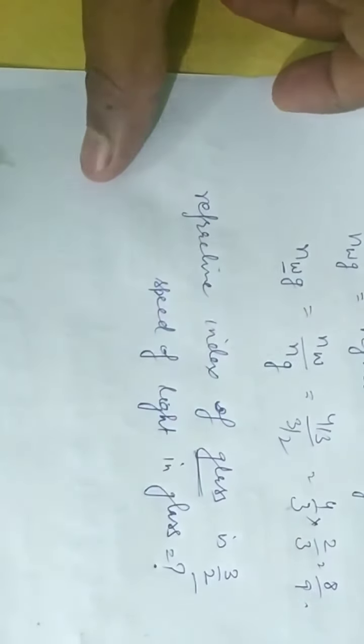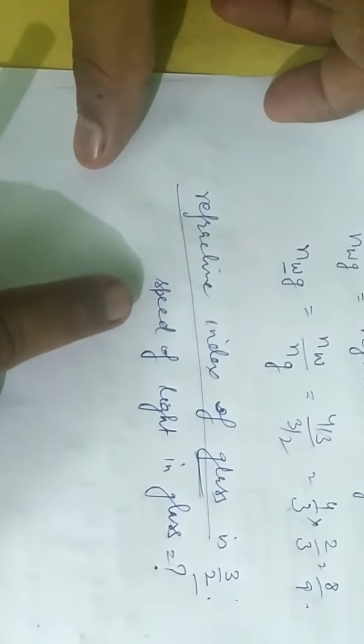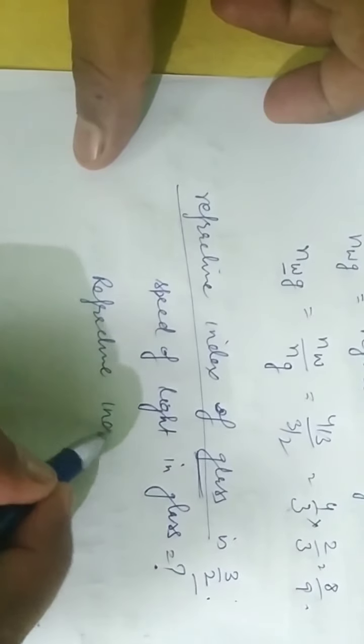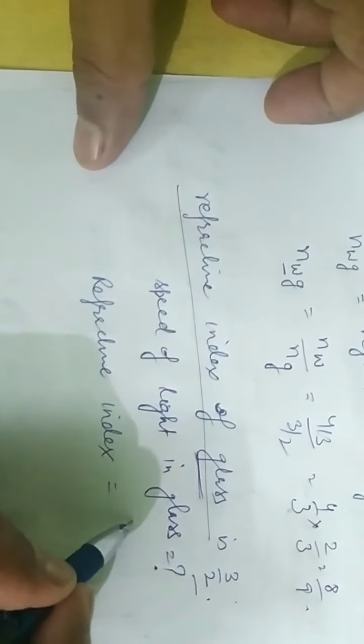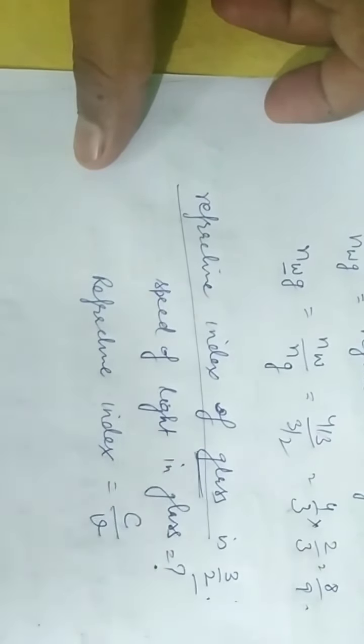We know the refractive index of glass, 3 by 2, and we know the formula of refractive index, so we should first write what a refractive index is. The refractive index is the ratio of the speed of light in vacuum to the speed of light in a medium.